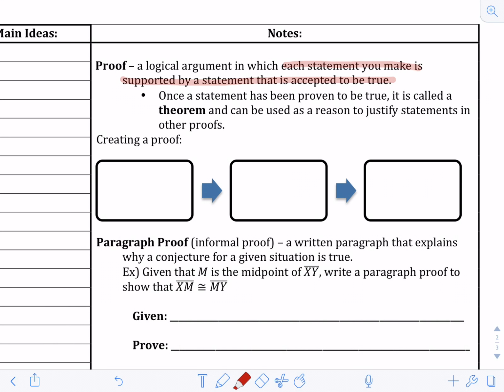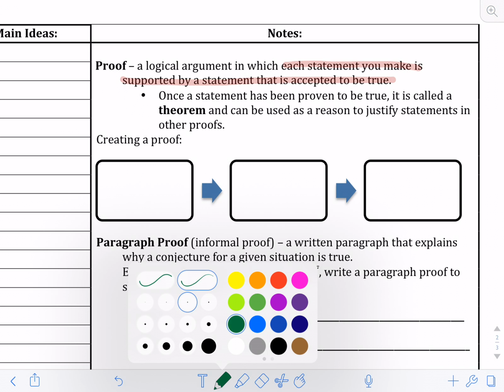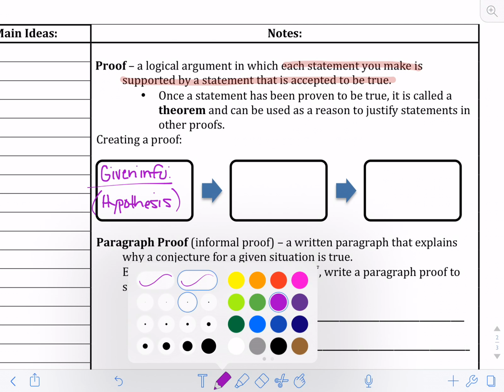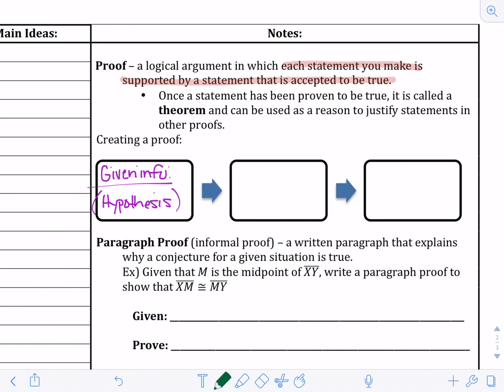So there are 3 steps in creating a proof. Okay, the first one here is you're going to use the given info. You use this given info to create a hypothesis. Once you do that, your second step is to use statements and justifications.